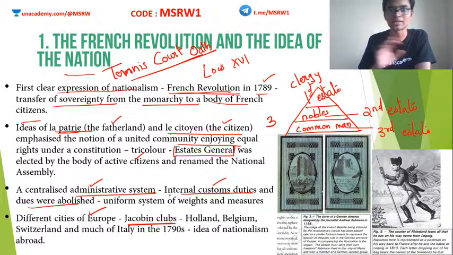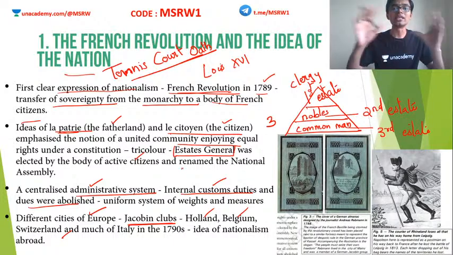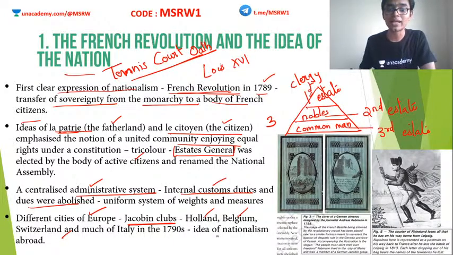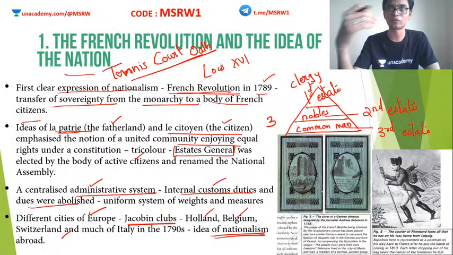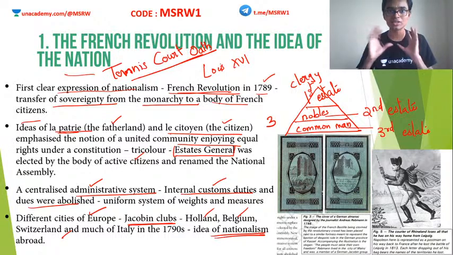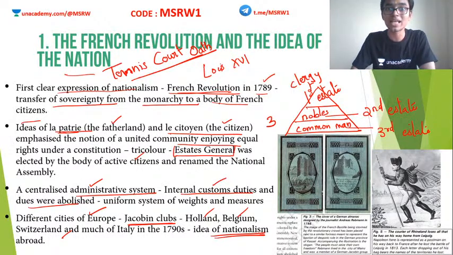Okay, I have taken a detailed lesson there. So Jacobin clubs were actually a huge part of the French Revolution. Similar clubs were set up in various other countries like Holland, Belgium, Switzerland, etc. Okay, so all these led to the development of something called the idea of nationalism. What is this nationalism? Nationalism means the people wanted to unite as a country. Rather than being ruled by some monarch or some king, they wanted to be powerful. They wanted their own nation. So this sense of unity or this sense of ethnicity brought them to a concept known as nationalism.